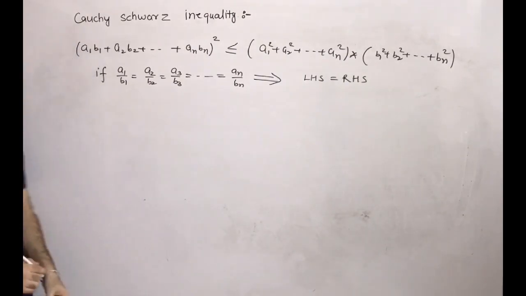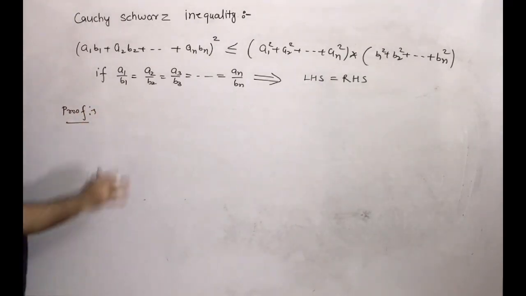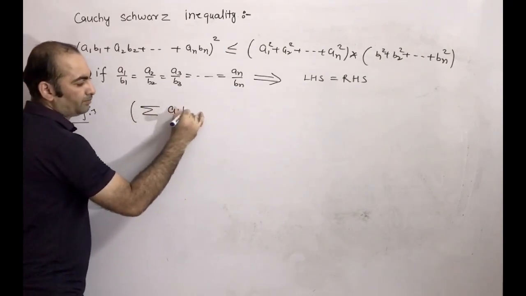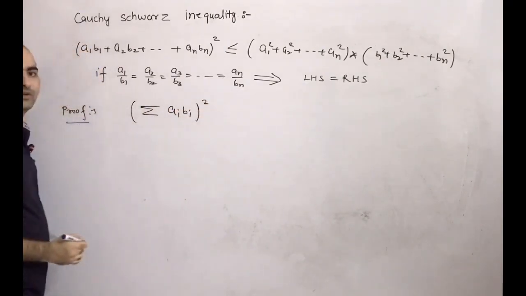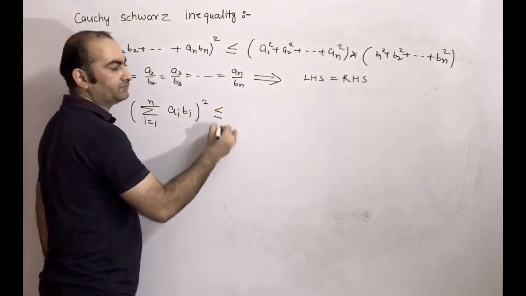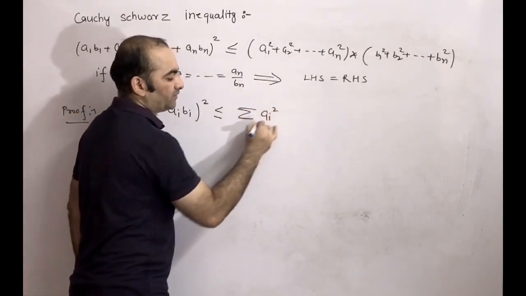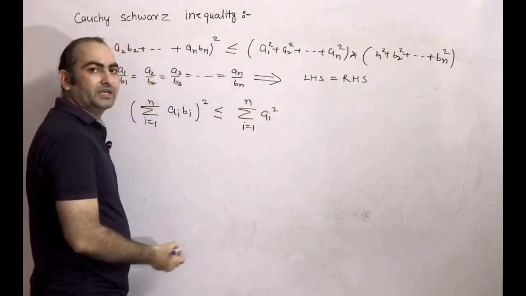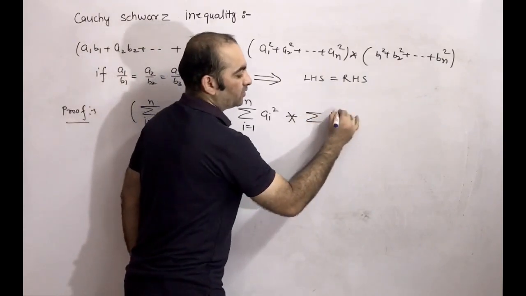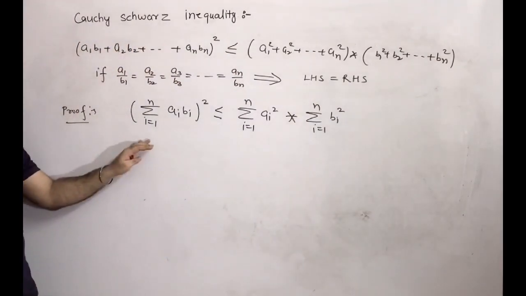Now we are doing the proof. This we can write as (sigma ai bi) whole square, where i is 1 to n, is less than equal to sigma ai whole square, where i is 1 to n, into sigma bi whole square, where i is 1 to n. So this one, in short, we can write like this.